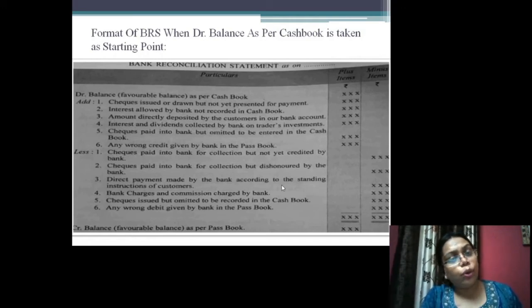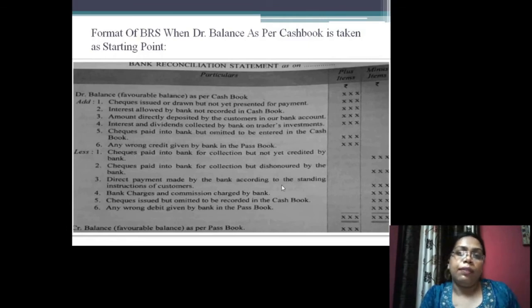So when I get the notification, when my passbook is updated, I will reduce the amount from my cash book. Bank charges and commission charged by the bank: whatever the charges or commission that the bank deducts from my account will be deducted in my passbook, but when I get my passbook updated, I will also deduct it from my cash book.